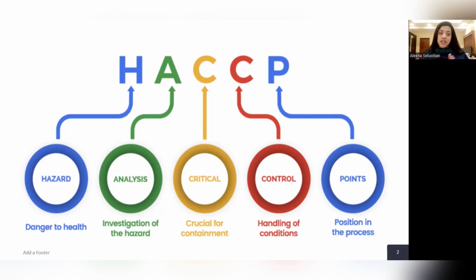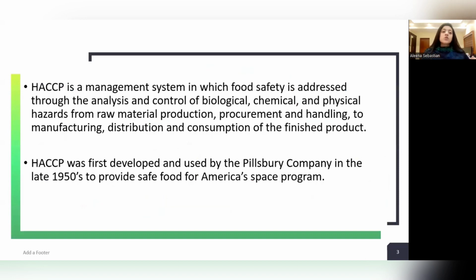So HACCP, H stands for hazard, A stands for analysis, C stands for critical, C stands for control, and P stands for points. So it is Hazard Analysis of Critical Control Points. It is a management system in which food safety is addressed through analysis and control of biological, chemical, and physical hazards from raw material production, procurement and handling to manufacturing, distribution and consumption of the finished product.